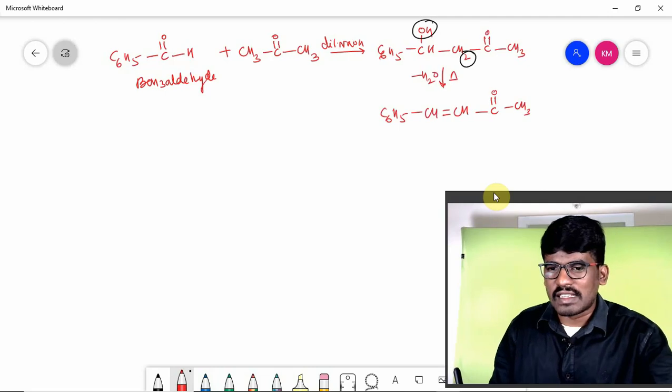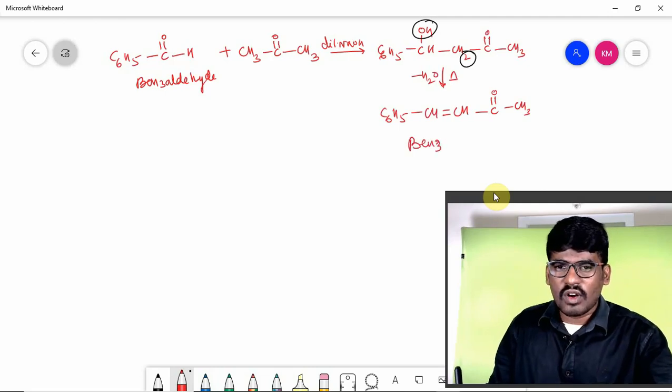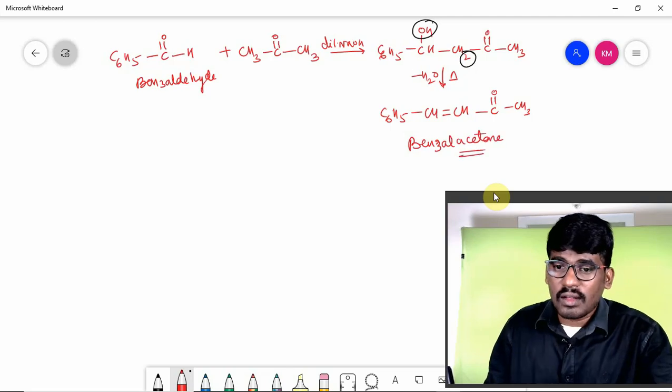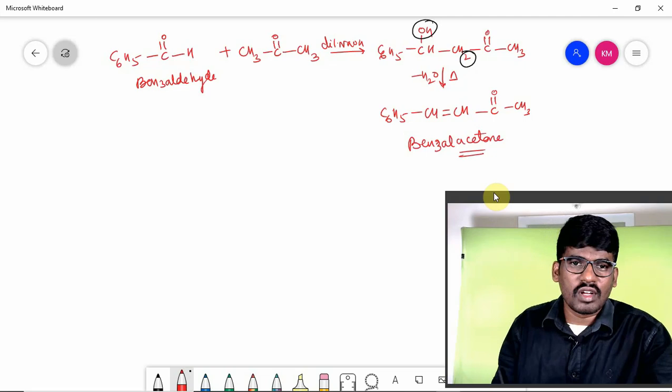What is the name? You can guess it based on the previous example, right? You can guess it easily. This is called benzyl acetone, children, because from benzaldehyde we have taken benzyl and it is an acetone, right?